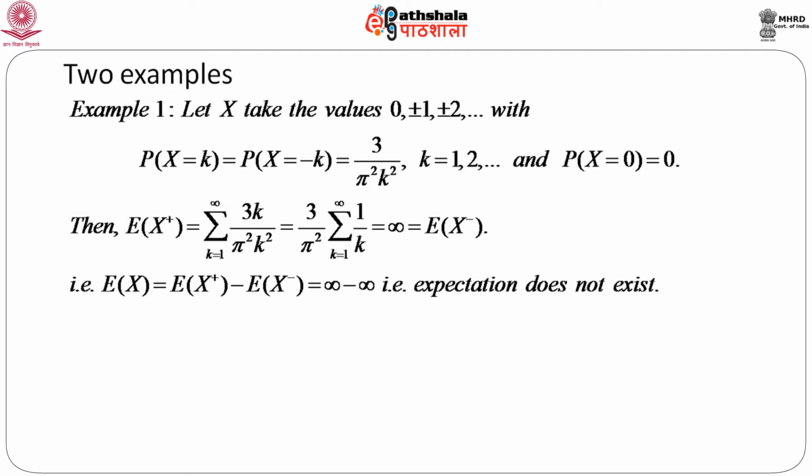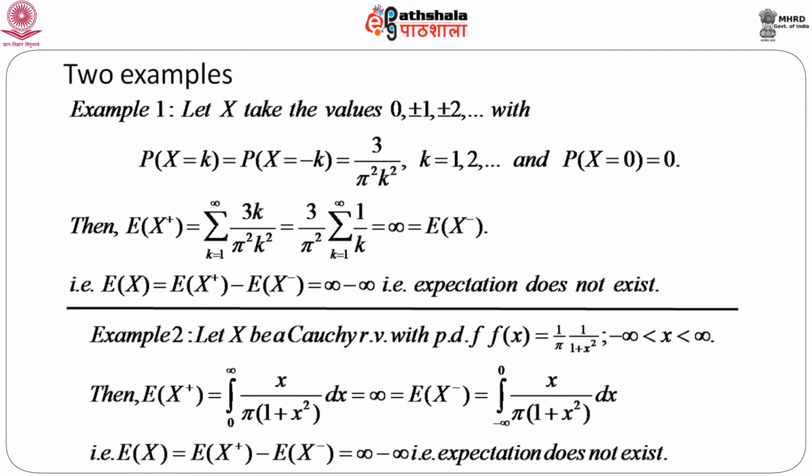Again, if we calculate expectation of x minus, we see that this is exactly equal to infinity. So, expectation of x, as we defined earlier, is expectation of x plus minus expectation of x minus, which equals infinity minus infinity, and hence we say that expectation does not exist.